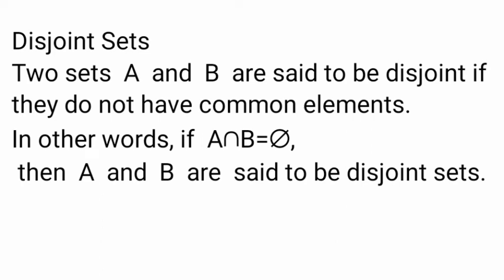Next, disjoint sets. Two sets A and B are said to be disjoint if they do not have common elements. In other words, if A intersection B equals empty, no common elements, then A and B are said to be disjoint sets. Okay, A and B have no common element, therefore that is called disjoint sets.